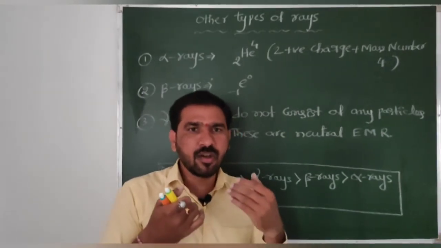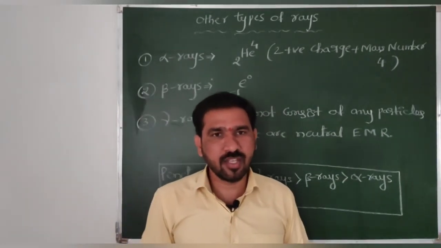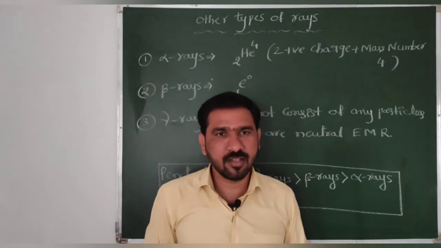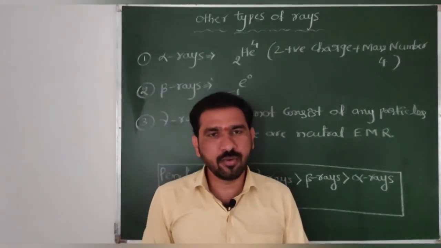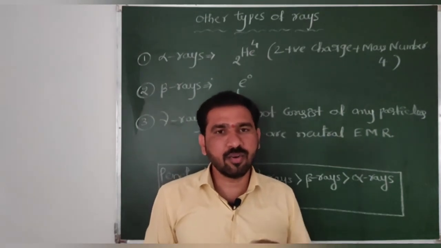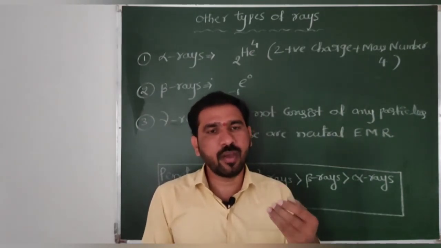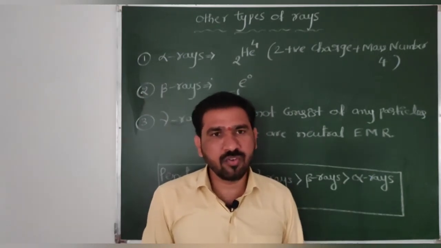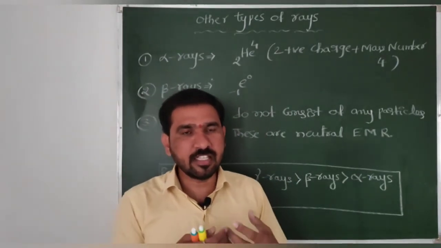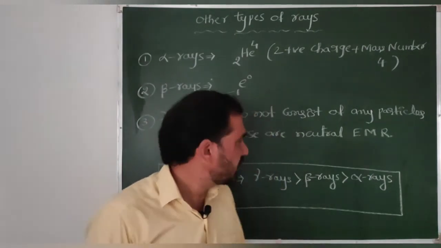Along with this, some other electromagnetic radiations also exist, like X-rays, microwaves, cosmic rays, visible, infrared, ultraviolet, in the electromagnetic radiation spectrum. In the next video, we will discuss the spectrum in an easy way. Is it clear, beta?